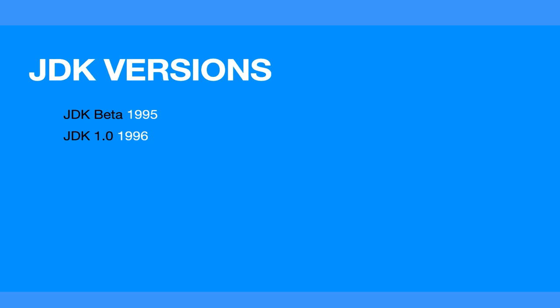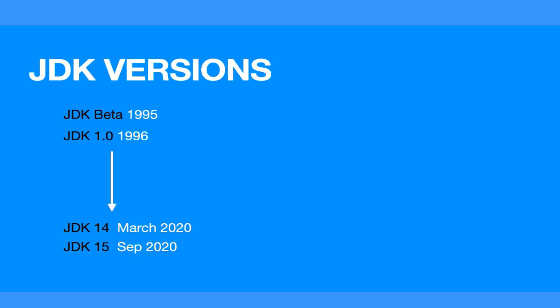Then all the way to March 2020, we have the current version, which is JDK 14. I'm recording this video in July, but in September, a new version will be released, which will be JDK 15. So you can see from 14 to 15, there is a 6-month gap.